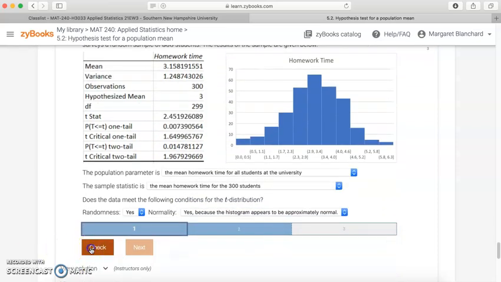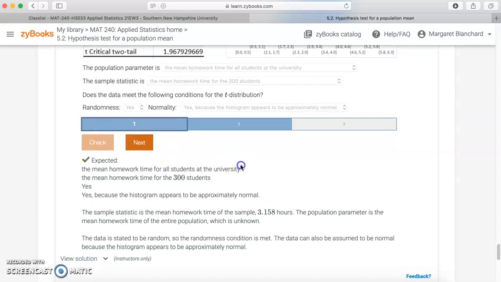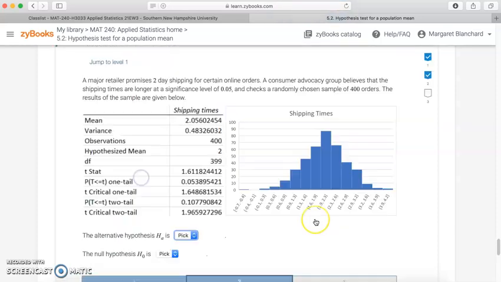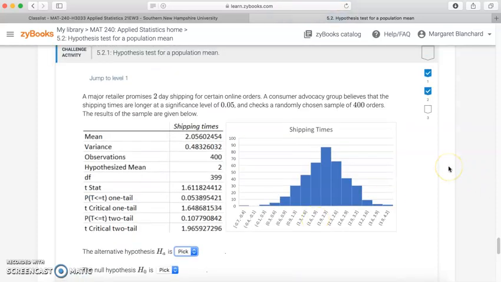All right, let's go ahead and check our answer. Nice little green check mark saying we did everything right. Let's go to the next part.